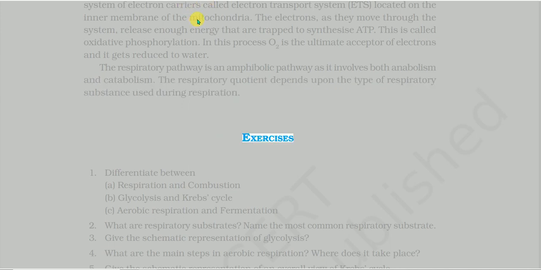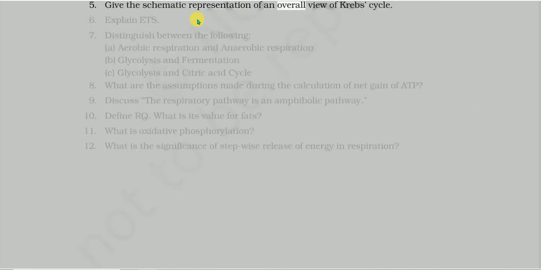Exercises. 1. Differentiate between a. Respiration and combustion, b. Glycolysis and Krebs cycle, c. Aerobic respiration and fermentation. 2. What are respiratory substrates? Name the most common respiratory substrate. 3. Give the schematic representation of glycolysis. 4. What are the main steps in aerobic respiration? Where does it take place? 5. Give the schematic representation of an overall view of Krebs cycle.